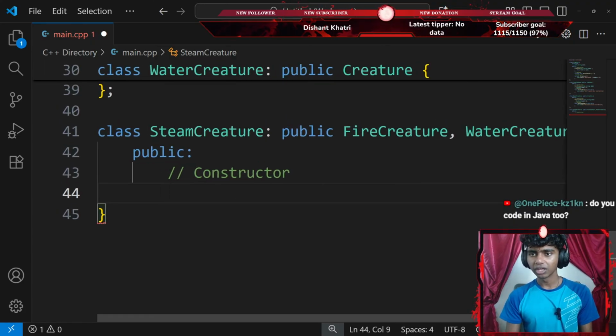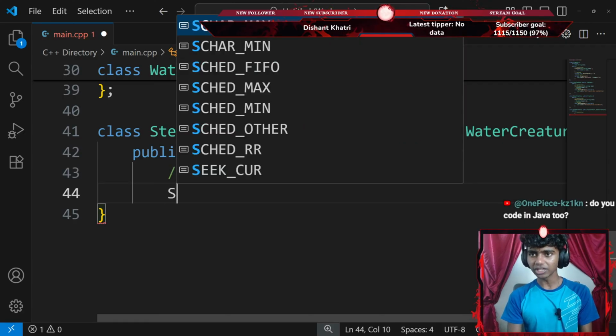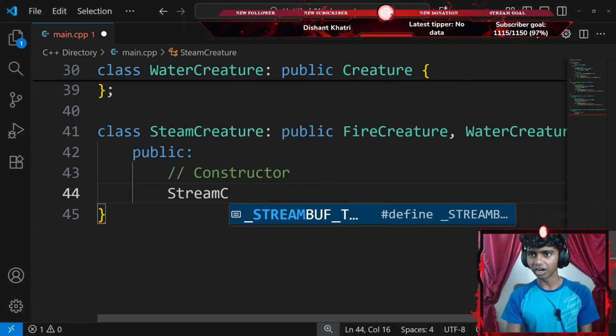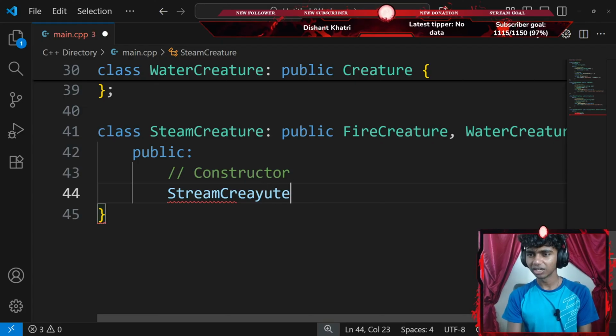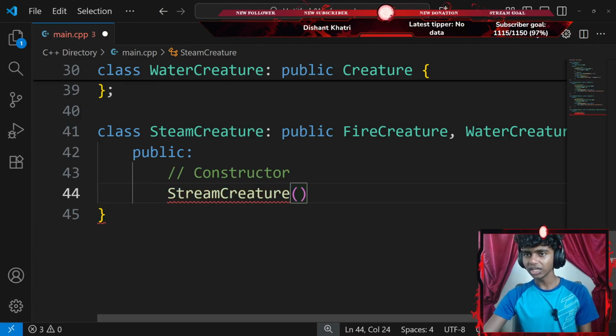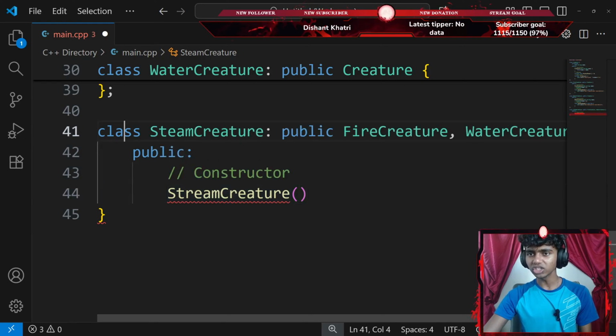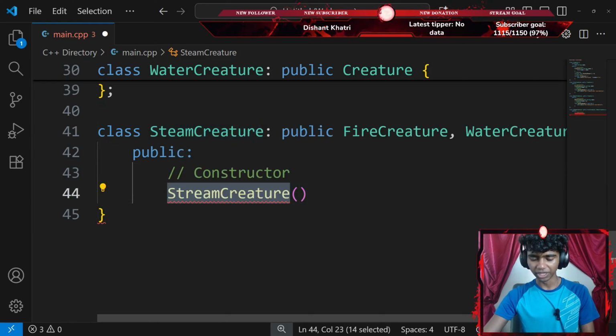So, okay, I create a constructor for my stream class. So I'll go with something like stream creature. Okay, guys, I don't think I can type without looking at the screen. There we go. I think it's a bit hard to type without looking at the screen. Oh, I think it's Steam Creature, not Stream Creature. So let's go ahead and copy that, paste it here.